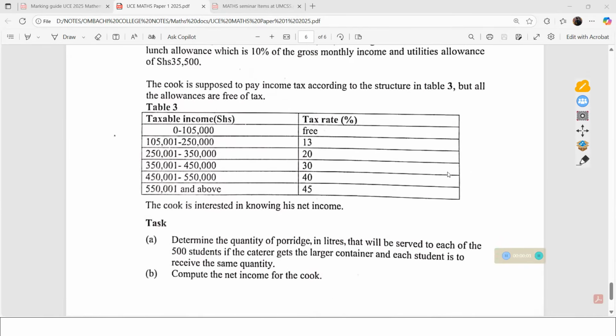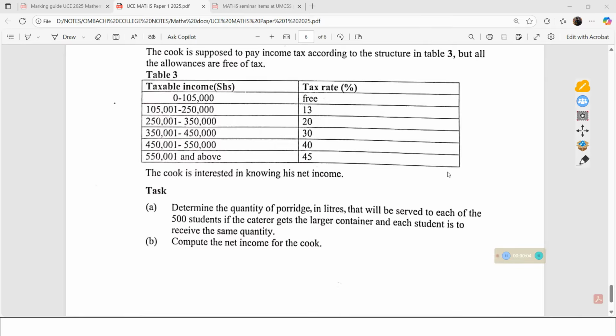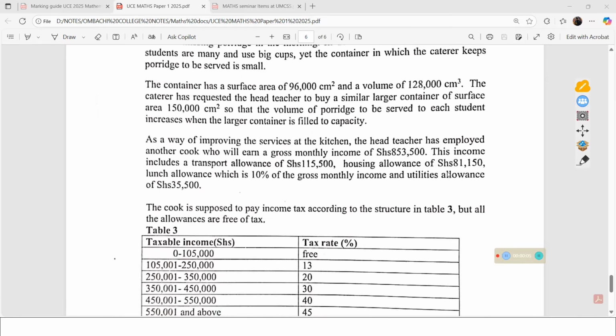Let us now talk about part B. We need to compute the net income for the cook. We are told that as a way of improving the services at the kitchen, the head teacher has employed another cook who will earn a gross monthly income of this amount. The income includes the transport allowance, housing allowance, lunch allowance, which is 10% of the gross monthly income, and utilities allowance.